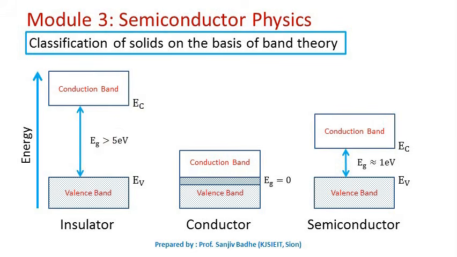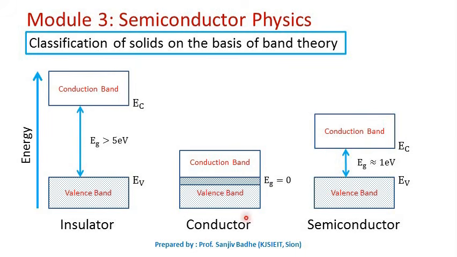and therefore conduction will not take place. So in insulator, due to the large energy gap between the valence band and conduction band, electrons cannot make transition from valence band to conduction band, and we will not get a band which will have electrons and empty states both, and therefore conduction will not be possible. Valence band will remain completely filled and conduction band will remain completely empty, and therefore conduction will not occur.